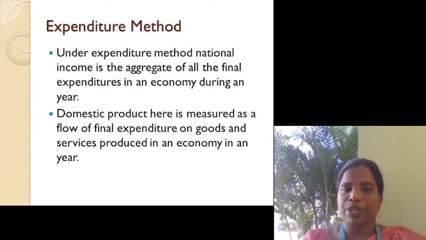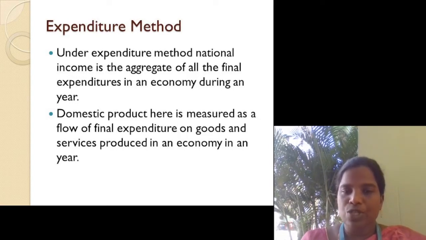Next method is the expenditure method. Under the expenditure method, national income is the aggregate of all the final expenditures in an economy during a year. Domestic product here is measured as the flow of final expenditure on goods and services produced in an economy in a year. So, under the expenditure method, we are calculating the expenditure made by all the people or all the institutions in the economy.